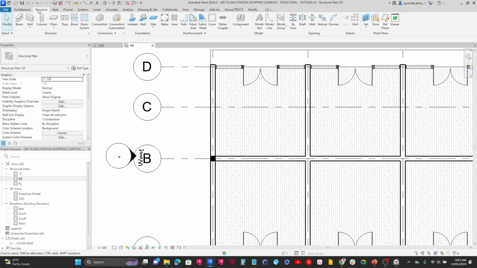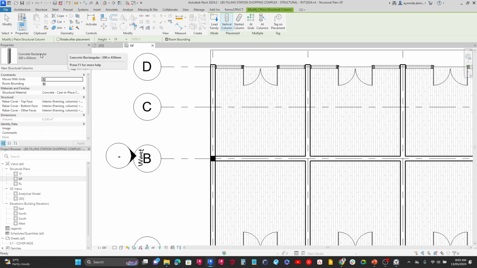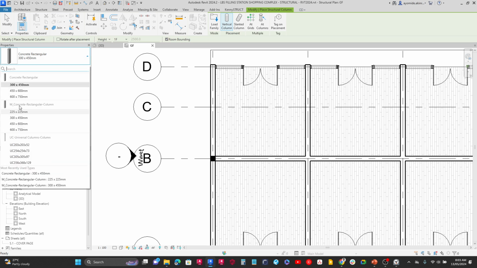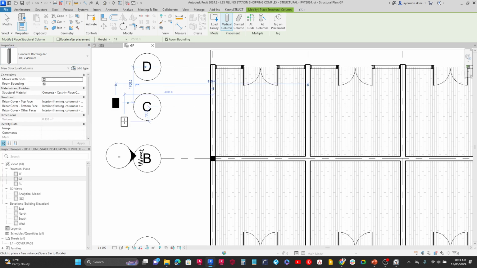So if I come back here to the structures and click on column, you can now see that concrete rectangular will be there. So aside from the one that I had earlier on, which was the M concrete rectangular column, I have a different family called concrete rectangular. All right. So I hope that was able to help.